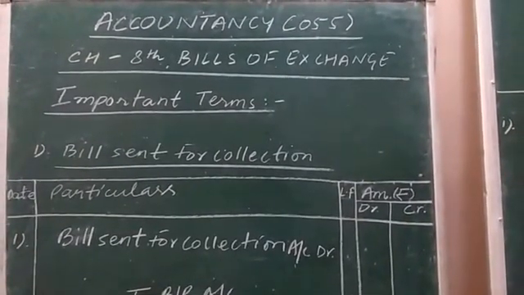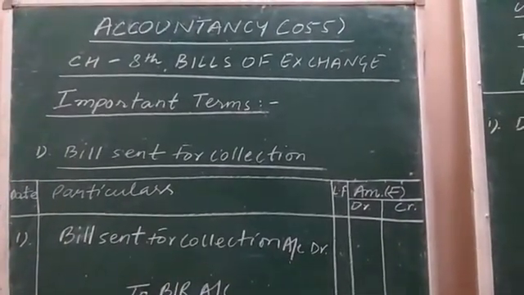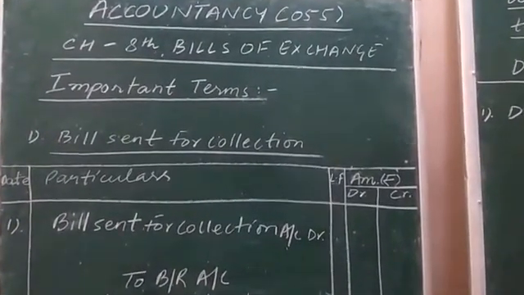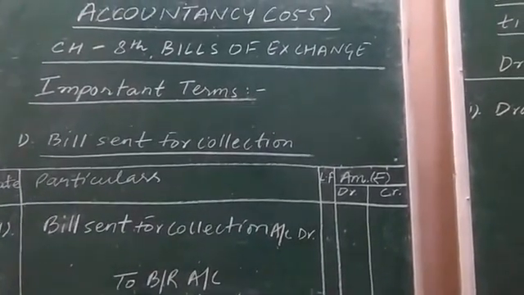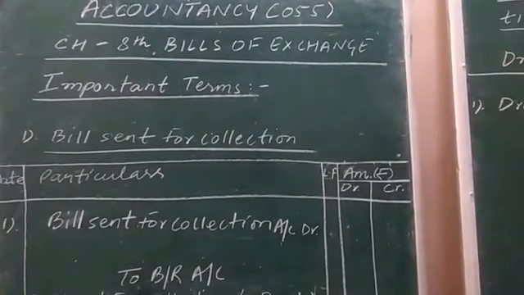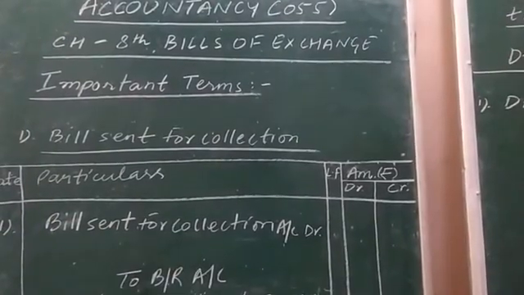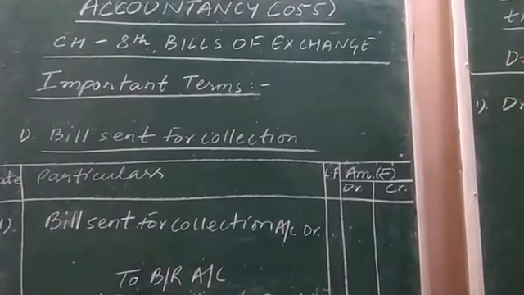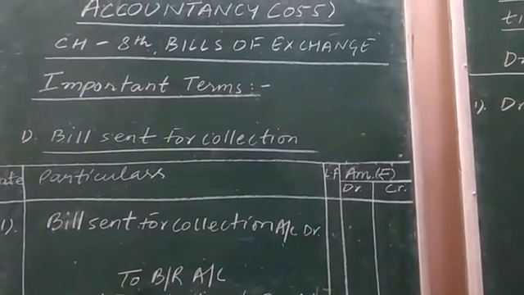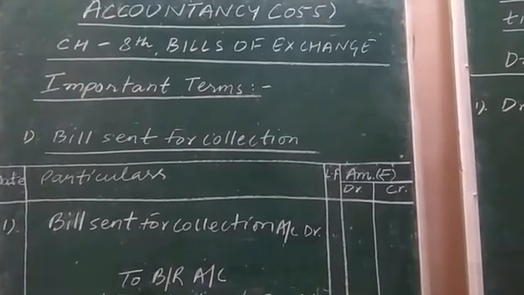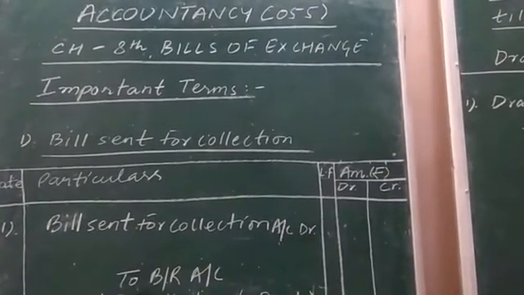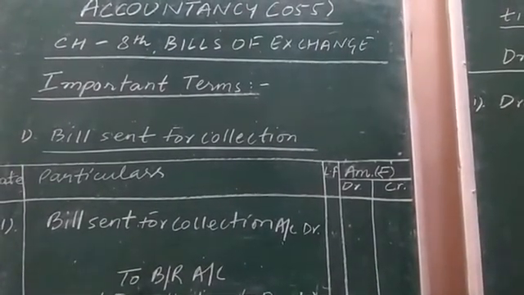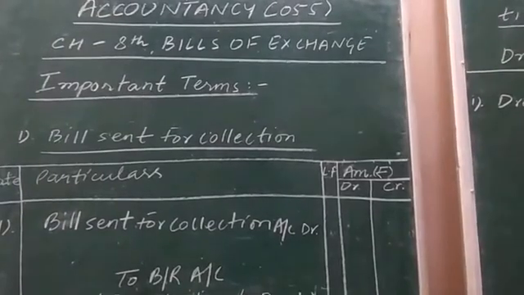So, on the date of maturity, whenever the bill receivable matures, the bank gets the payment of the bill receivable collected from the drawee, say the purchaser. In this way, the bill's payment is collected with the help of the bank by the drawer.